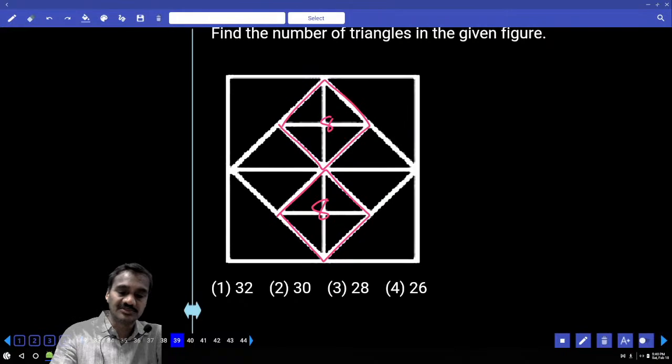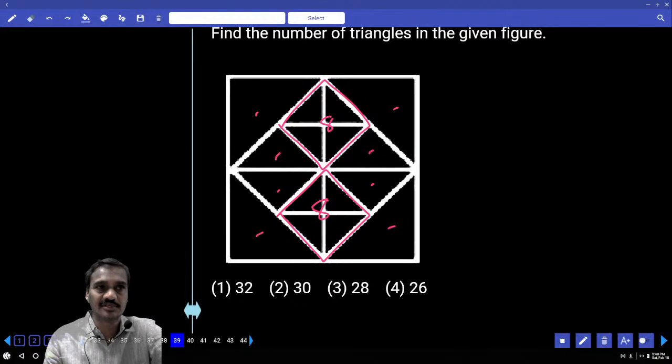And next, apart from this 16, 17, 18, 19, 20, 21, 22, 23, 24. This 24 is done.